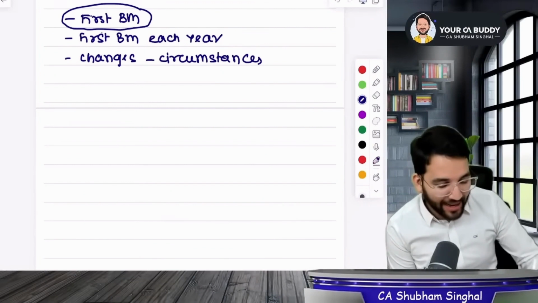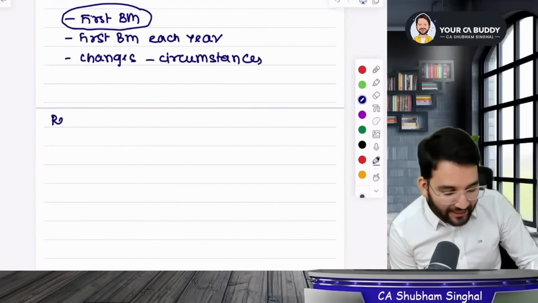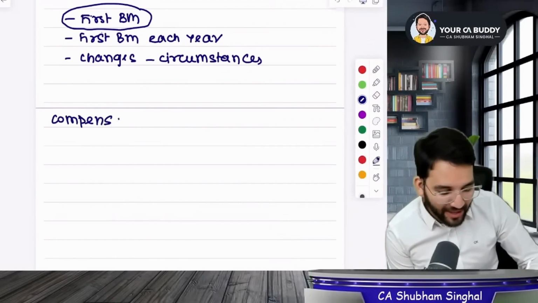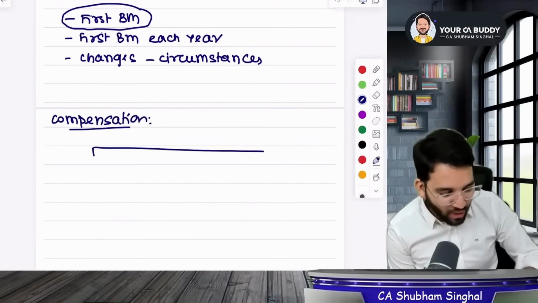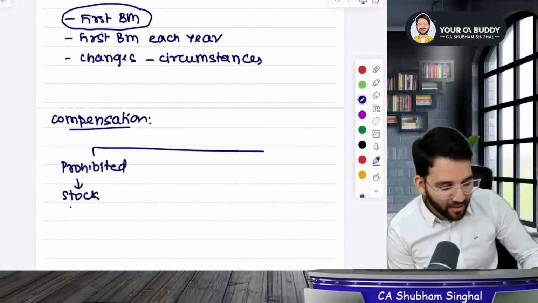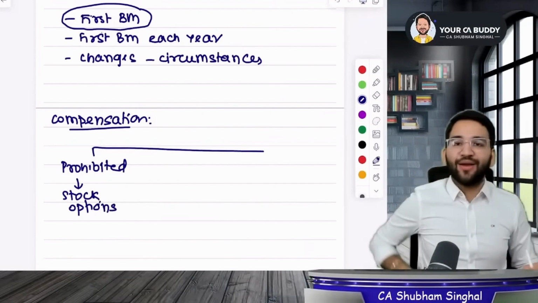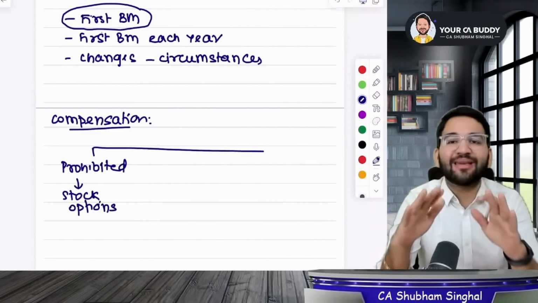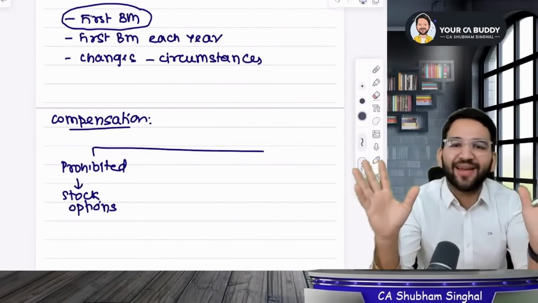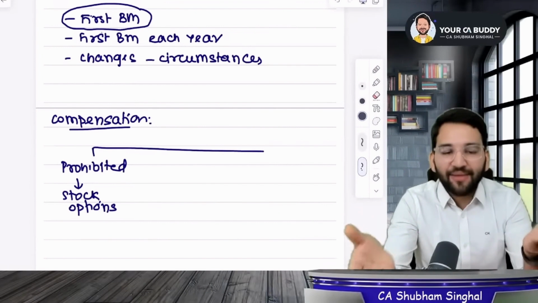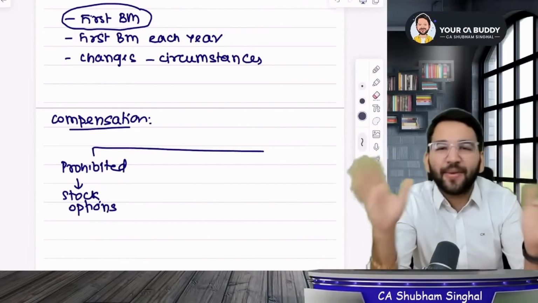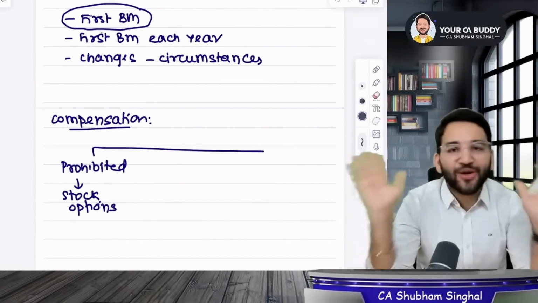But before that, what will an ID get in return? So what does an independent director get in terms of money? Can anyone tell me what he gets in terms of compensation? Students, always remember that an independent director is prohibited from stock options. Prohibited from stock options means that he will not get any stock option plan under any circumstances. This means that they cannot have any shares in the company. Why, students? Because if you gave him shares, then he would be dependent on you. So you cannot give stock options to independent directors because of their side effects and repercussions. Did you understand what I said?